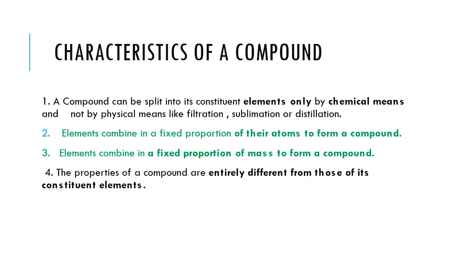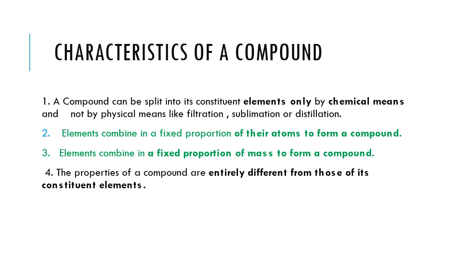Now we will take the next topic, that is characteristics of a compound. A compound can be split into its constituent elements only by chemical means and not by physical means like filtration, sublimation or distillation. Second, elements combine in a fixed proportion of their atoms to form a compound.